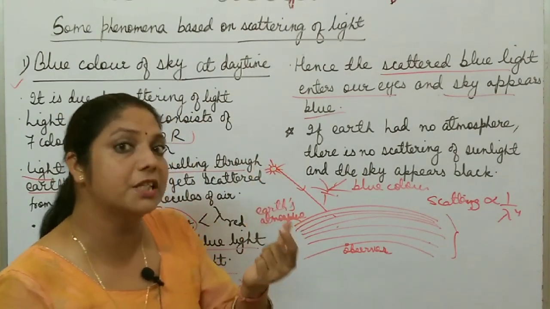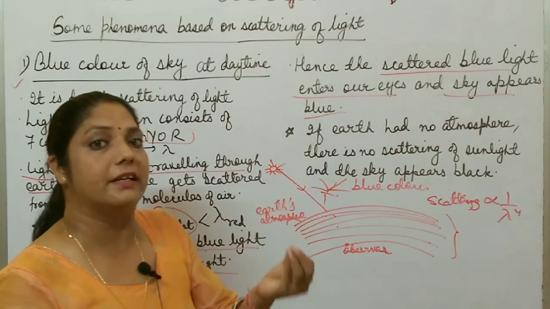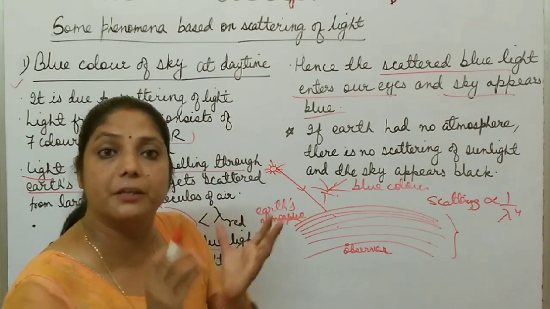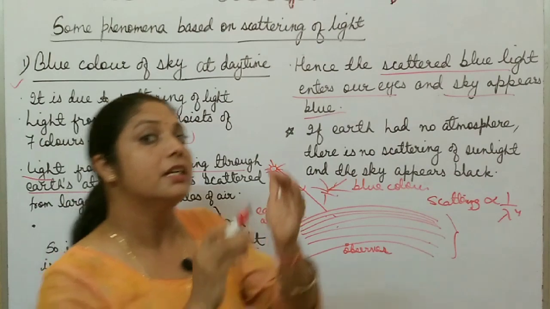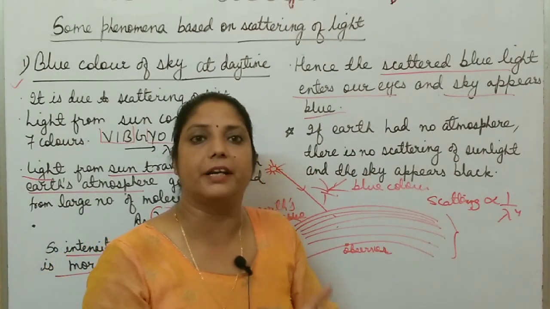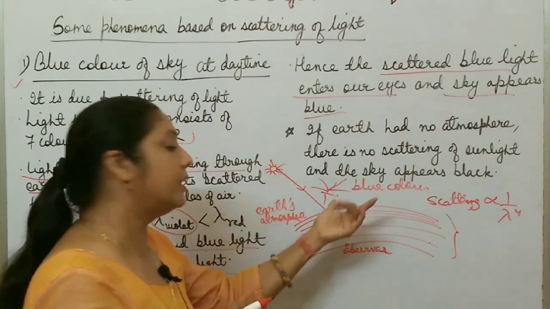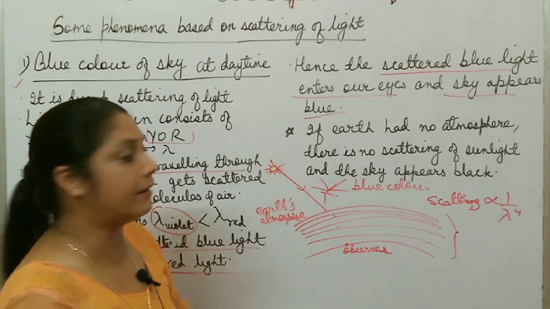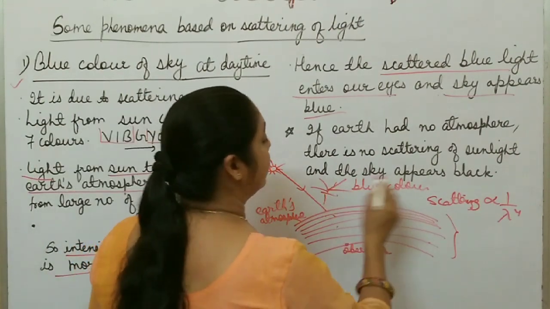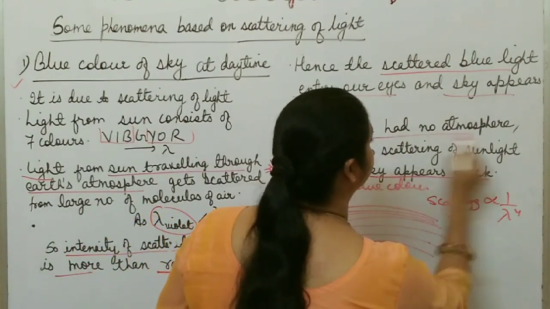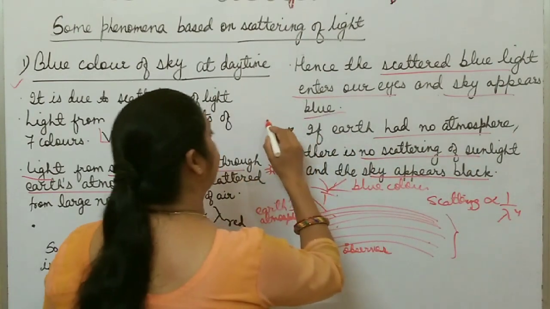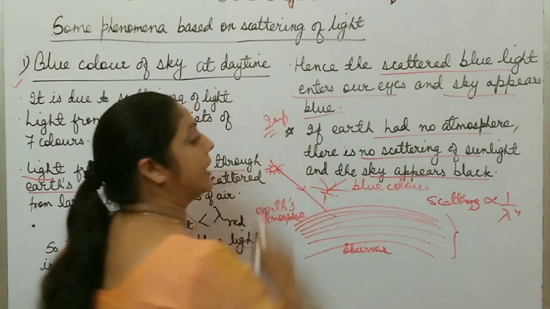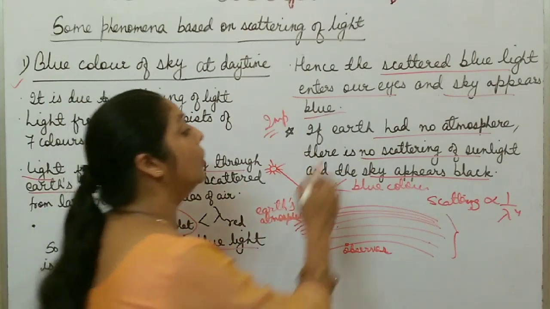Scattering is only possible if atmosphere is present. Inside the atmosphere, there are a large number of molecules whose size is smaller than the wavelength of light. That's why scattering is possible. If there is no atmosphere, no scattering is possible, and hence the sky appears black. So in a 1 mark question, it may ask, what happens if Earth had no atmosphere?